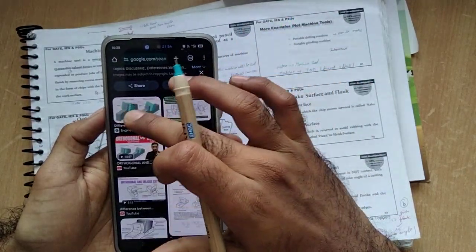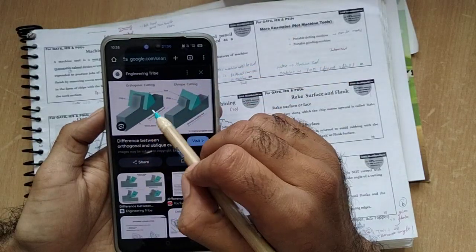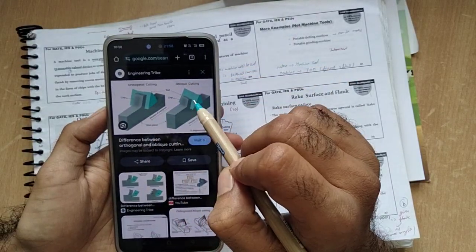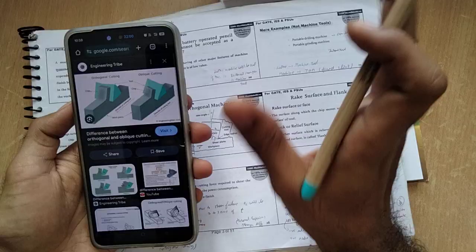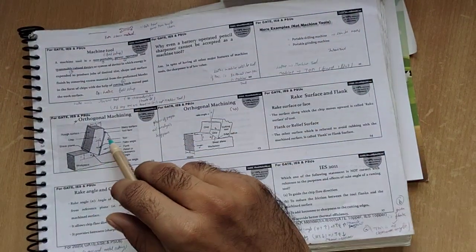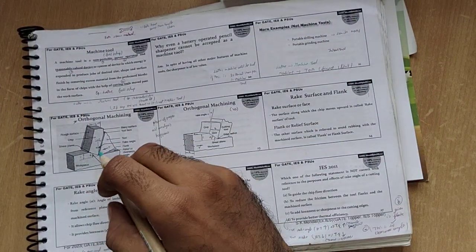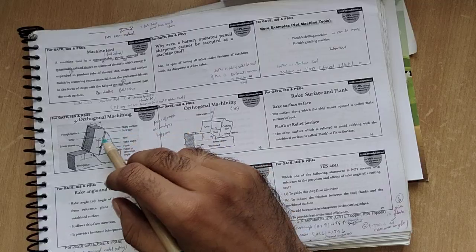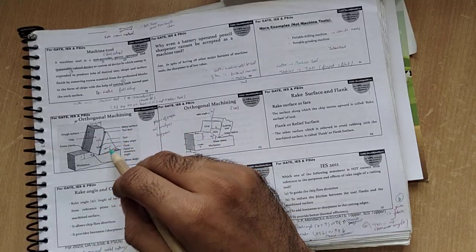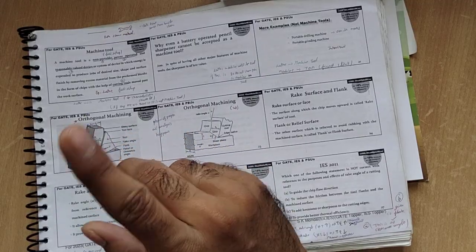That's it. You can see only this is a straight line and only this is inclined. So no bigger difference, each and everything is the same. Here you can see this is the shining surface. This is the tool, and this is the workpiece, and the shear angle will be shown.